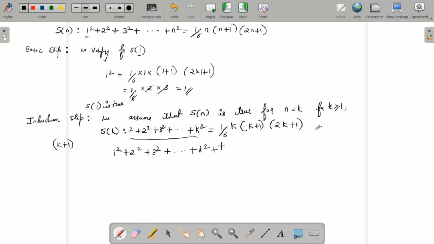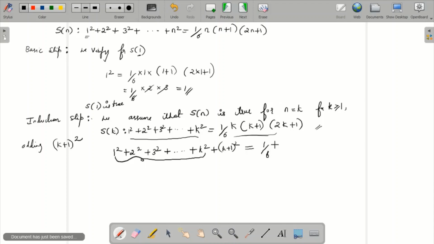After that, what will be the next term? This is k square, so the next term is k plus 1 whole square. So I'm adding k plus 1 whole square to the left hand side. You know that this entire thing is equal to this part, so just write as it is: 1 by 6 k into k plus 1 into 2k plus 1, plus k plus 1 whole square.